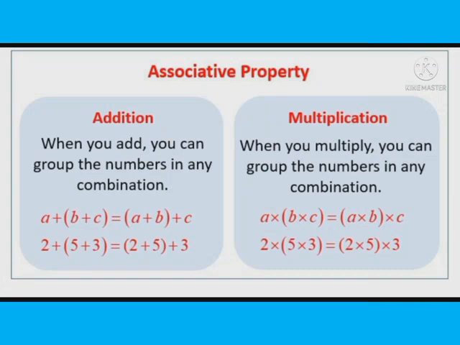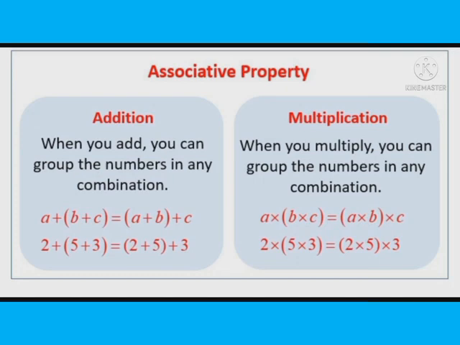associative property. In case of associative property, it is applicable for whole numbers in case of addition only. In associative property, there will be 3 numbers, A, B and C. Look at the first one, addition. When you add, you group the numbers in any combination. Whichever combination you group, the final result should be the same.